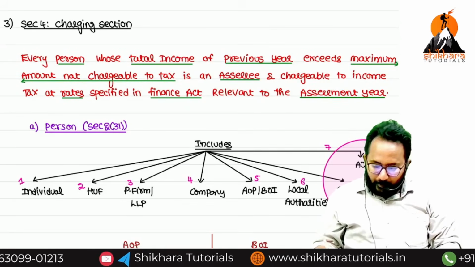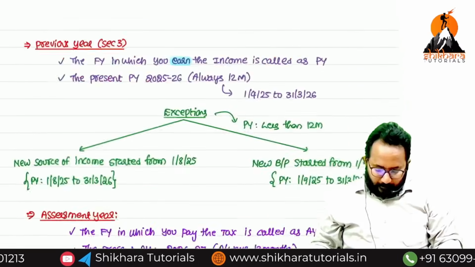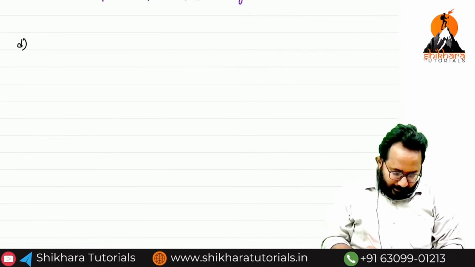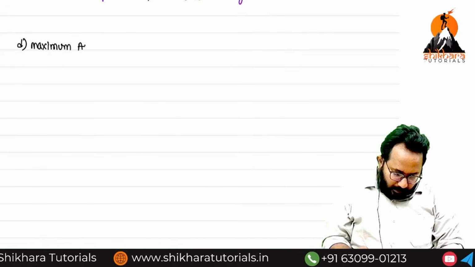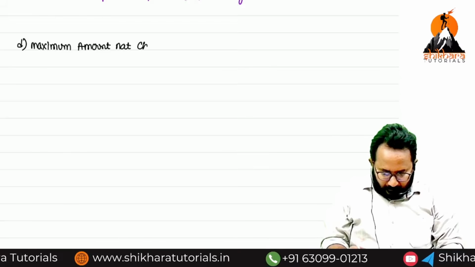Shall we discuss this point? Maximum amount not chargeable to tax. Yes. What is the point number? C is over. Now we have to discuss D: Maximum amount not chargeable to tax.